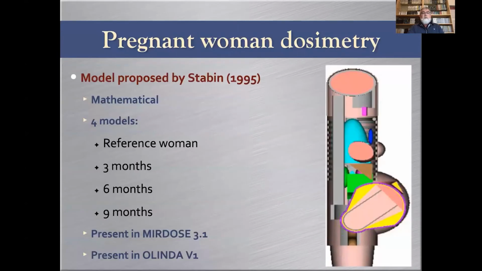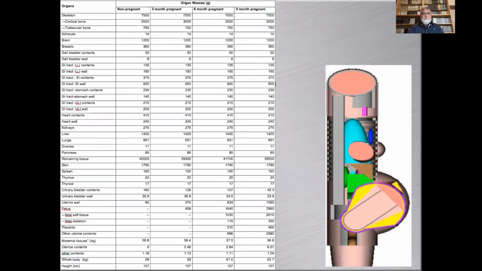Then the pregnant woman dosimetry, as I said, was established from models designed by Stabin in 1995, based on the reference model and the woman at 3 stages of pregnancy: 3, 6, and 9 months. So what is represented to the right is a 9-month model. And these are the values. So you can see here from the size and the whole body weight that this is coming initially from the 15-year-old model of Cristy and Eckerman, but then was included the fetus, fetal soft tissue, fetal skeleton, placenta, so obviously after 6 months and 9 months of pregnancy.